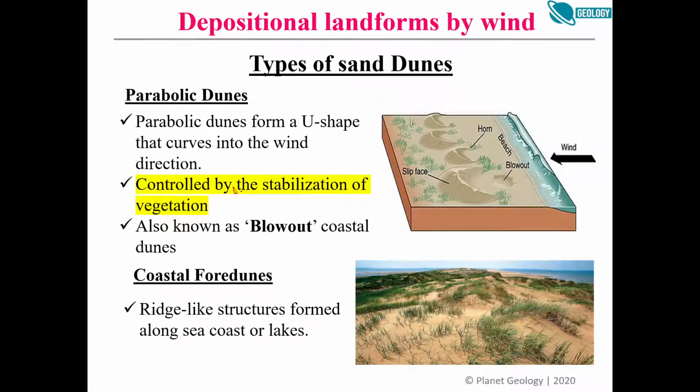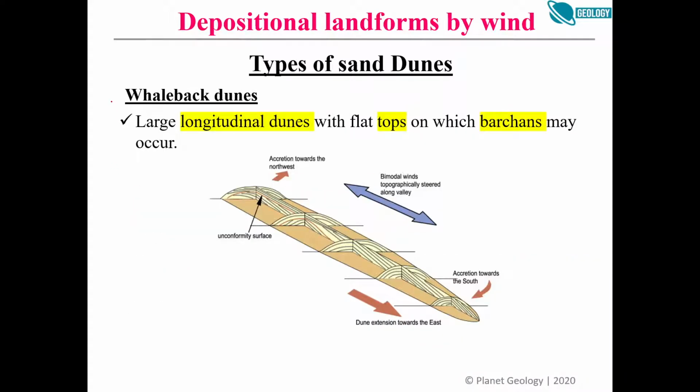So parabolic dunes require a lot of vegetation. If the area has vegetation, then we will get these parabolic dunes, right? And then there is one new one. You can include it, if you can remember, in the exam, the sixth one. Now it was written in a book, whaleback dune, right? The shape looks like the back of a whale, right?